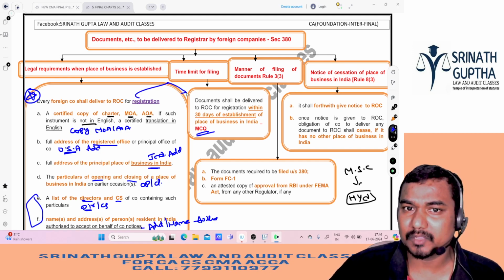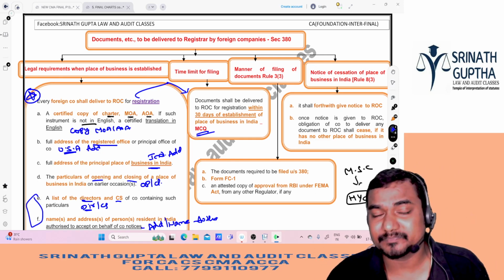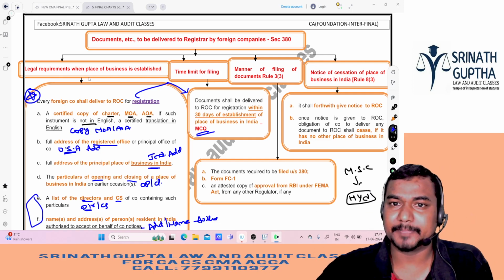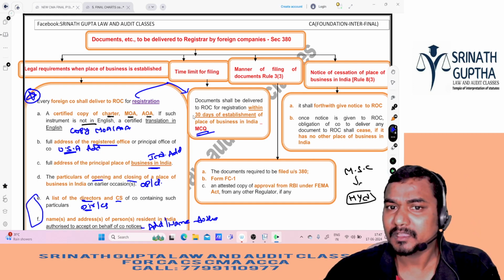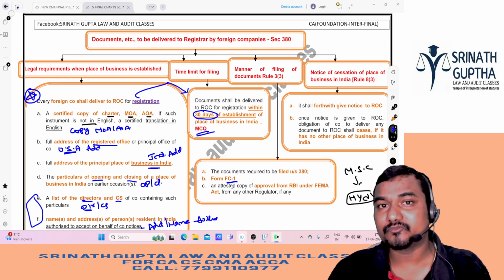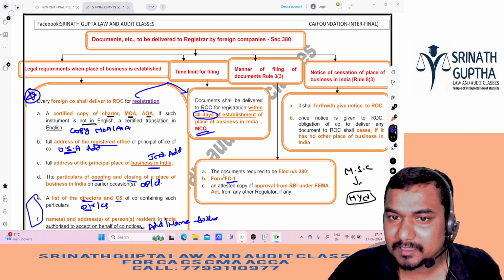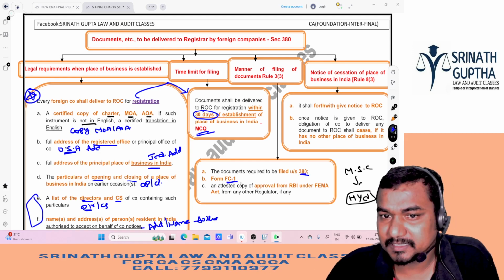So when we have to give these documents to ROC, all these documents should be filed with ROC within 30 days of opening of the business in India. Manner of filing. How do we file all these documents with ROC? Within how many days? 30 days. In which form? In FC1. FC means foreign company. The document is required to be filed under section 380. It should be filed in form number FC1.